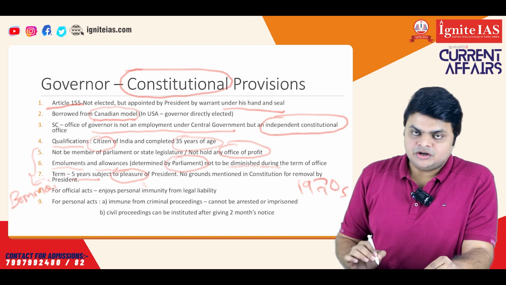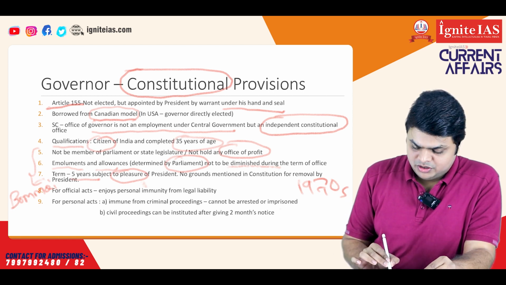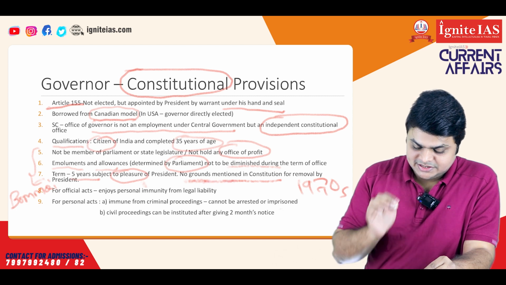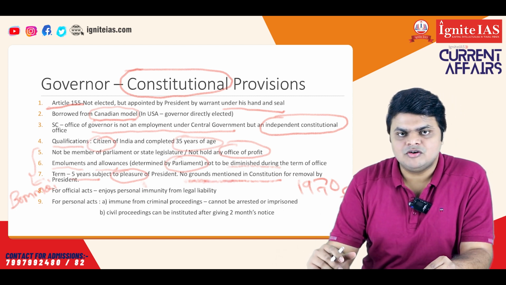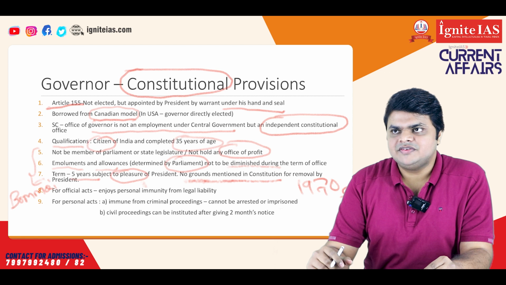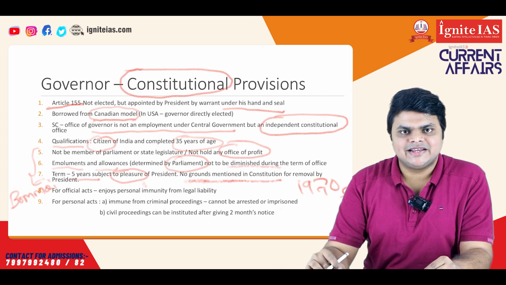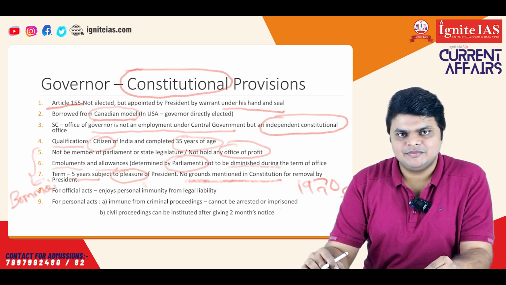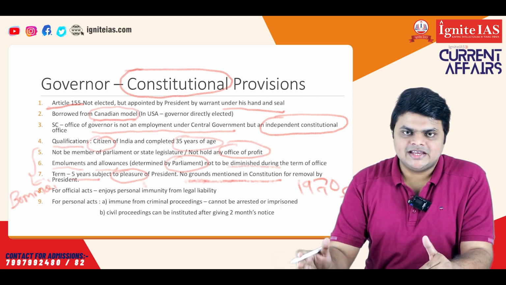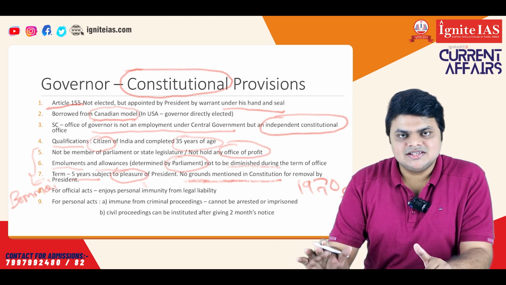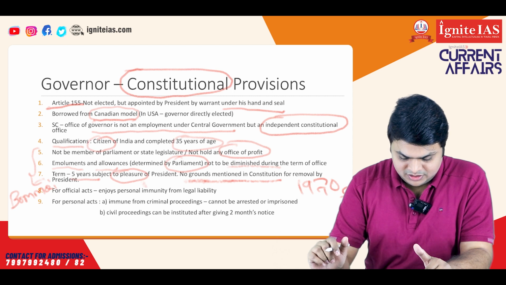Now, one more important point to remember regarding removal is that there are no grounds mentioned in the Constitution for removal of the governor. So a president can remove the governor, but there are no grounds specified. For example, in the case of the president or Supreme Court judges, the Constitution clearly specifies certain grounds on which a president can be impeached or a Supreme Court judge can be removed. But for the governor, there are no grounds specified. It only mentions that the term is 5 years subject to the pleasure of the president.